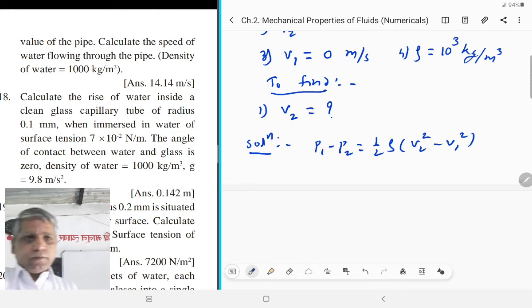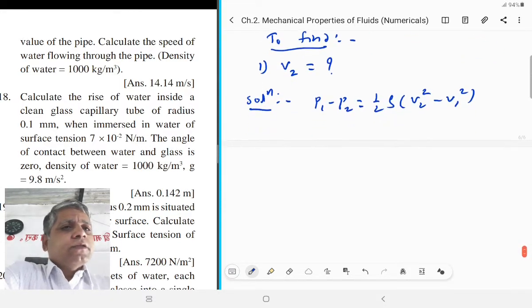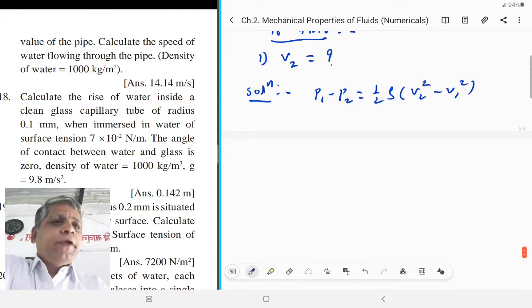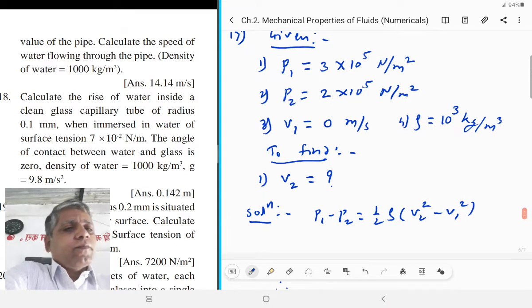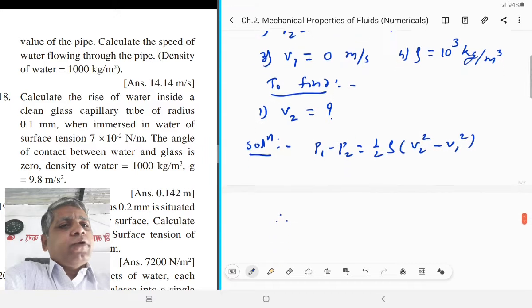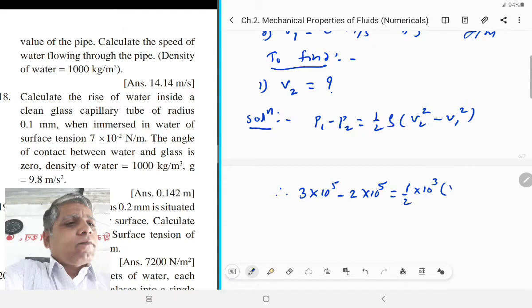By using this expression, if we substitute the values of P1, P2, density and initial velocity, we get initial pressure 3 into 10 raised to 5 and final pressure 2 into 10 raised to 5, therefore 3 into 10 raised to 5 minus 2 into 10 raised to 5 is equal to half into 10 raised to 3 into bracket V2 square minus 0 square, that is 0.